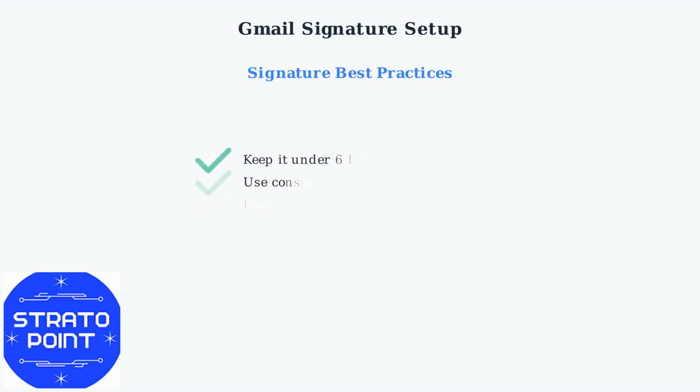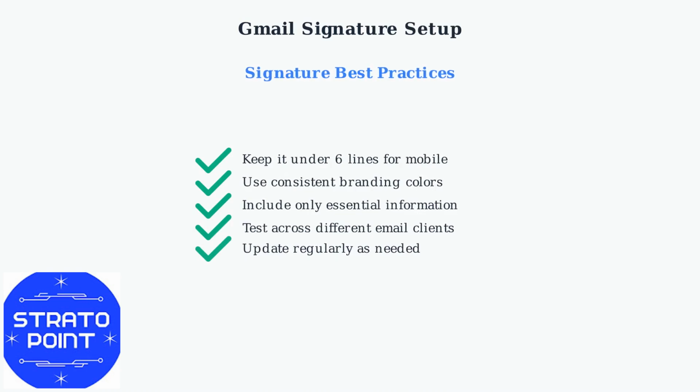Follow these best practices for an effective Gmail signature. Keep it concise and professional, ensure mobile compatibility, use consistent branding, and include only essential contact information. A well-crafted signature enhances your professional image with every email you send.